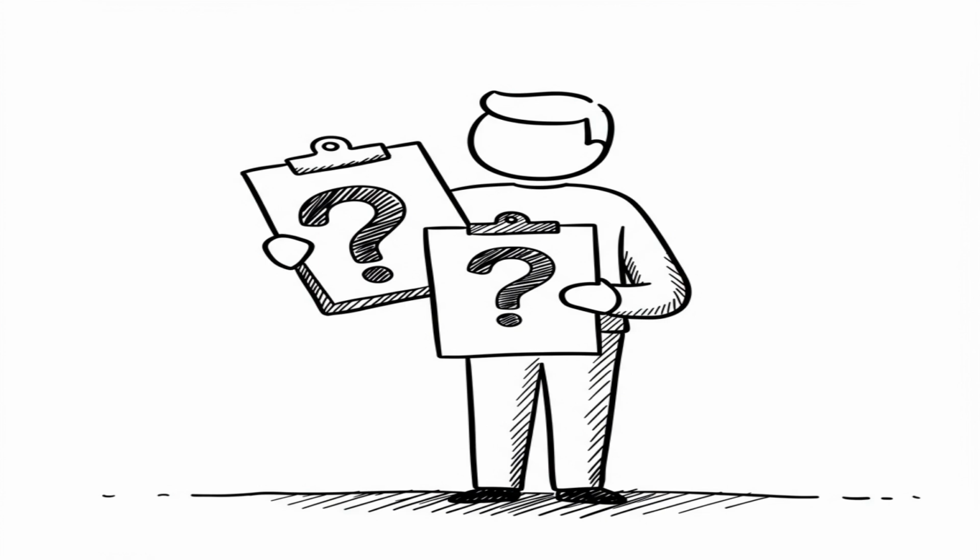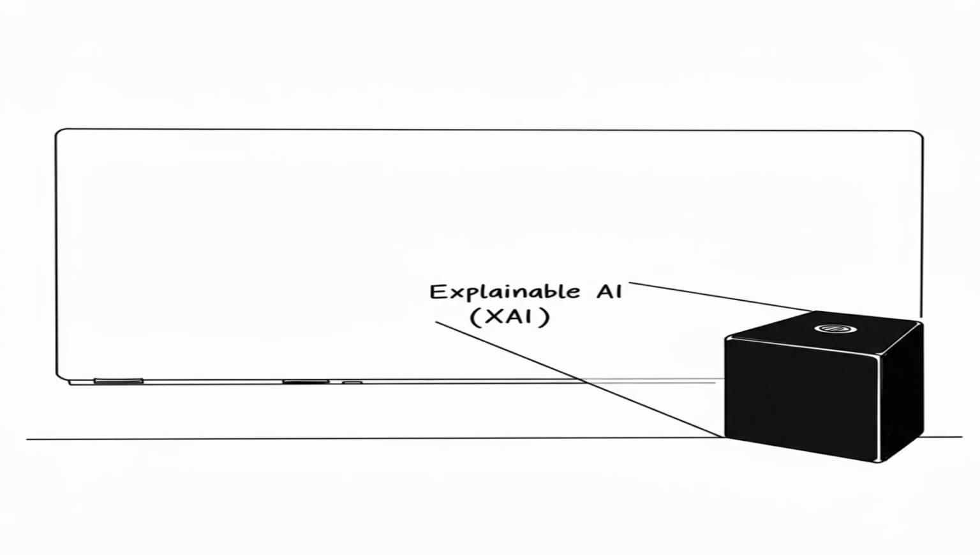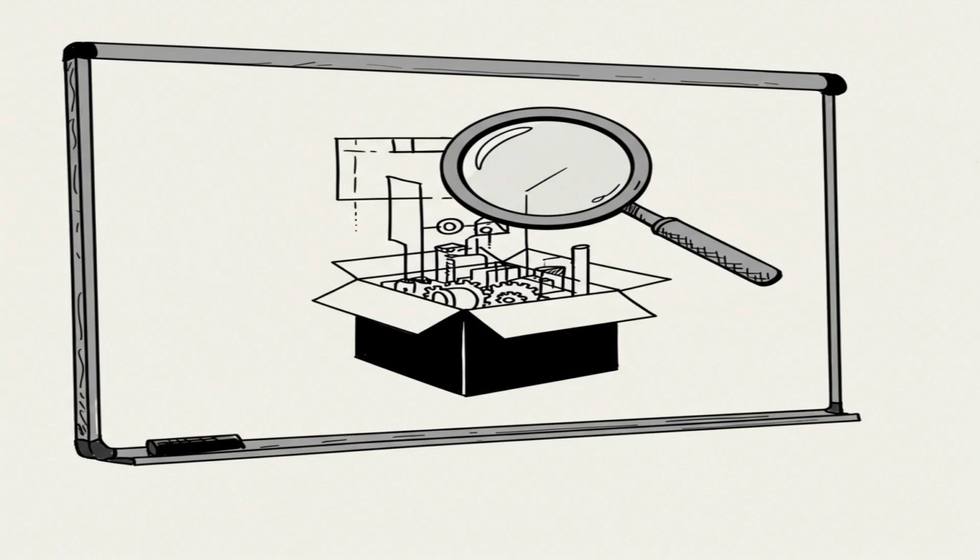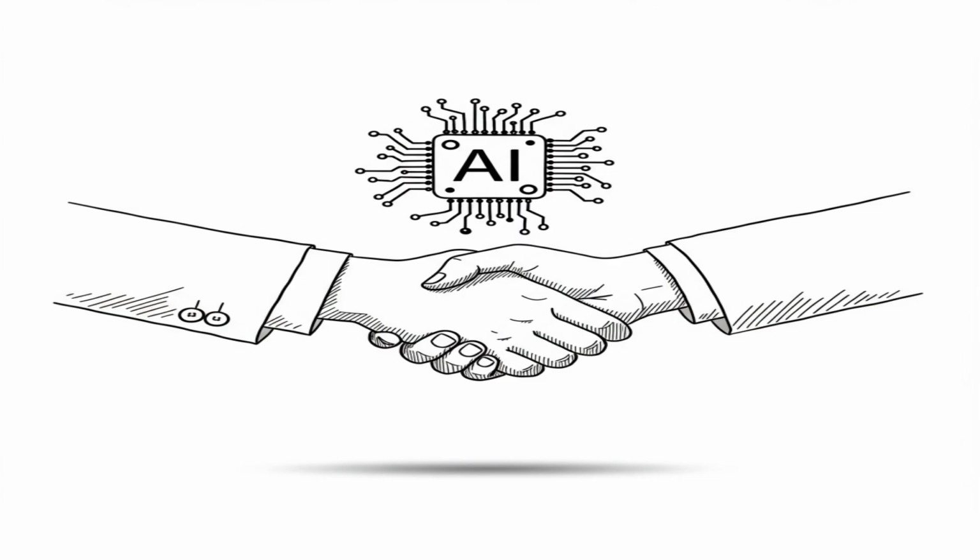This is where explainable AI, or XAI, comes into play. It's an entire field dedicated to opening up these black boxes. The goal of XAI is to make AI models more transparent and their decisions understandable to humans. When we understand AI, we can trust it more, fostering better human-AI collaboration.